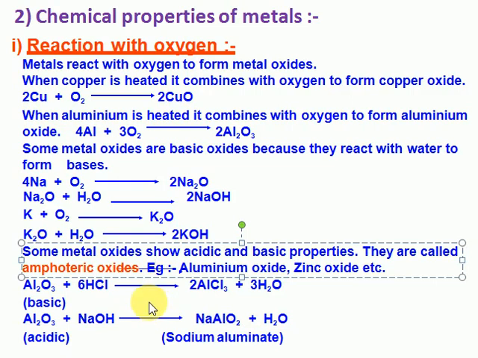Once again I am saying very clearly, aluminum oxide is amphoteric in nature. It reacts with acids and bases and produces corresponding salts only. So if any metal oxide forms salt with both acids and bases, then it's called an amphoteric substance. They cannot be called an acid, and they cannot be called a base. They have properties of both metals and non-metals. That's called amphoteric substances.